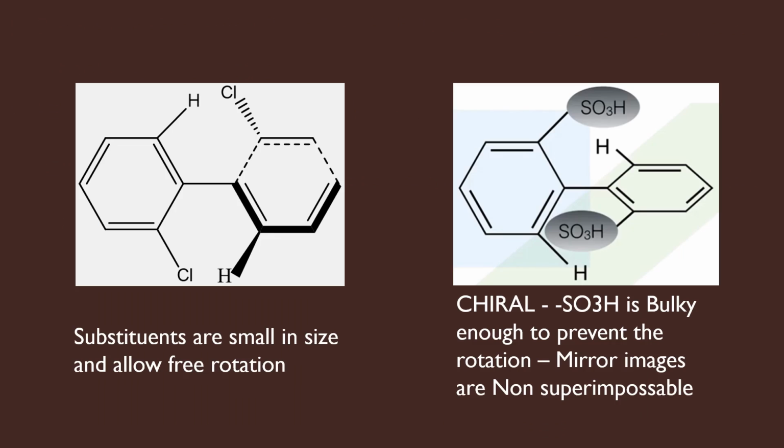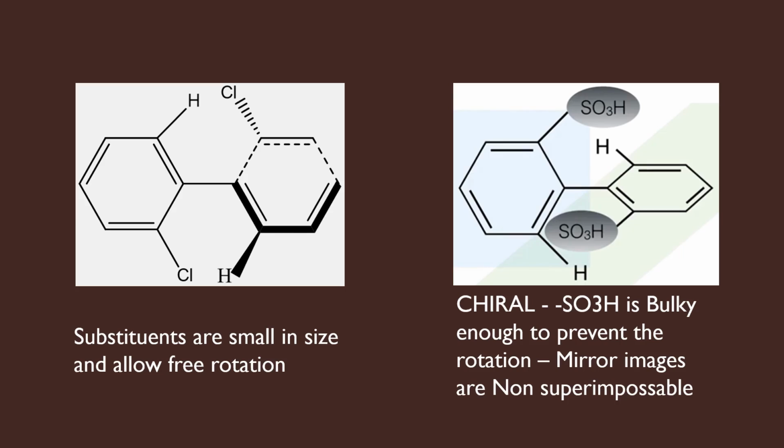I have given two examples here. In both the biphenyls, I have replaced only one of the two ortho hydrogens by a different substituent. Here I have replaced one ortho hydrogen by chlorine in both the rings, and in this case I have replaced one hydrogen by the sulfonic acid group. Here, the substituent chlorine is not large enough to prevent the rotation about this carbon-carbon single bond, and hence rotation is possible about this single bond.